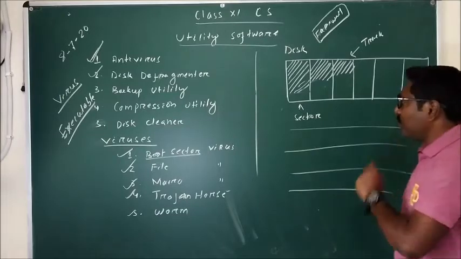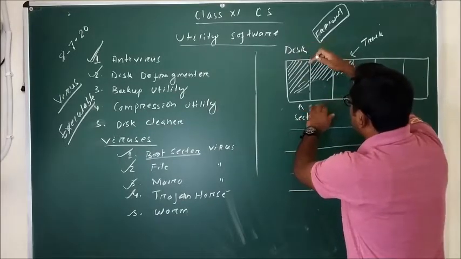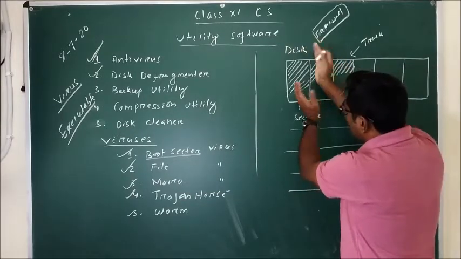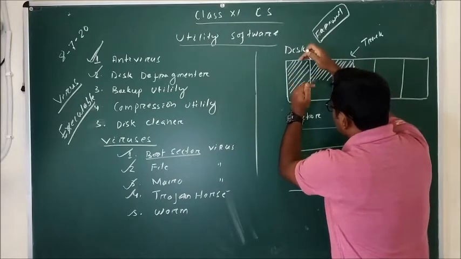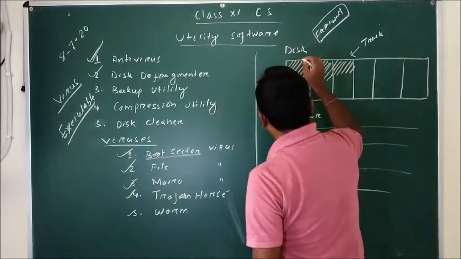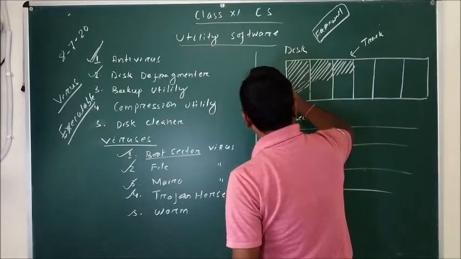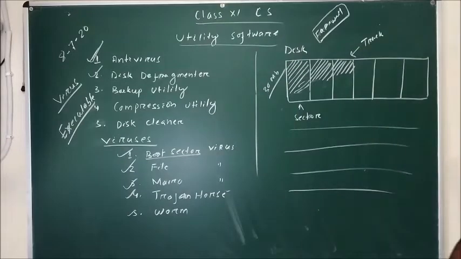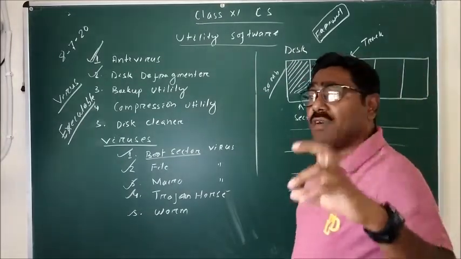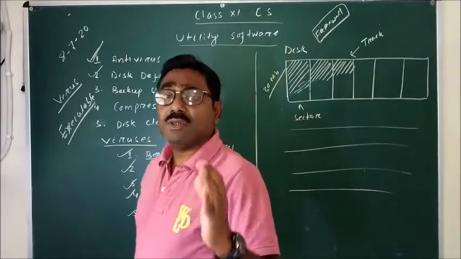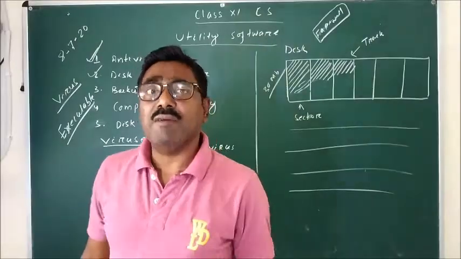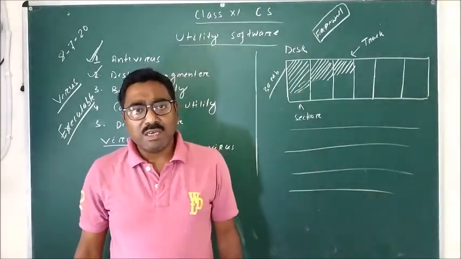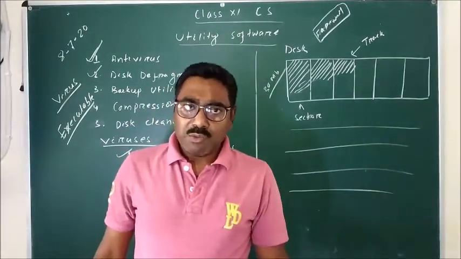Now, suppose these tracks and sectors have a particular size of memory. Suppose in this case the size of the sector is 30 MB. It is not necessary that you are always saving a file with a capacity of 30 MB only. It may be more than 30 MB, it may be less than 30 MB, it may be 45 MB or it may be 25 MB.